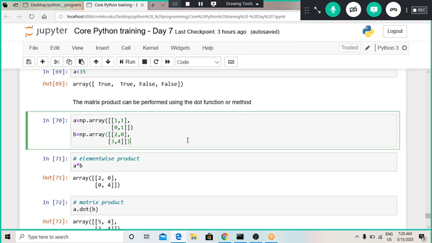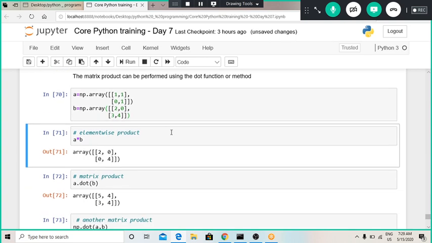Now let us see matrix operations using NumPy. So we have defined a matrix. This is the first matrix. The matrix is defined using this np.array function, and it is a list of lists. And this is my second matrix.